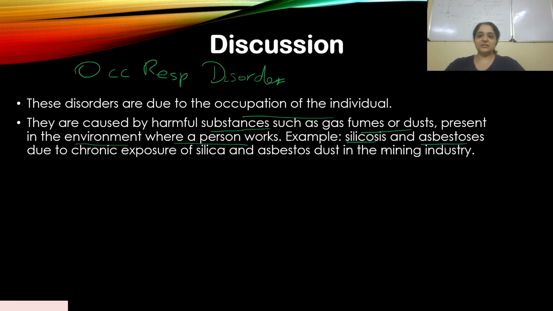Silicosis and asbestosis are caused because of chronic exposure to silica and asbestos dust in the mining industry.